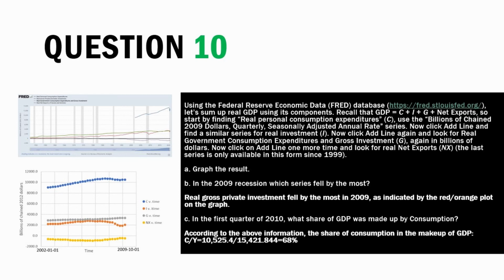In the first quarter of 2010, consumption is $10,525.4 billion, and the total GDP is $15,421.844 billion. So consumption made up 68% of the GDP, which is about what we'd expect.